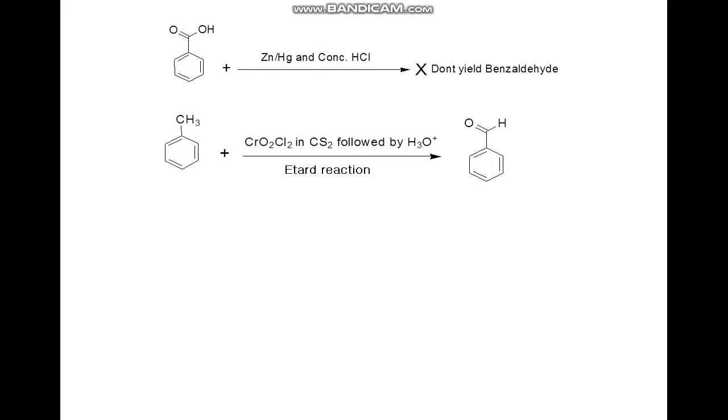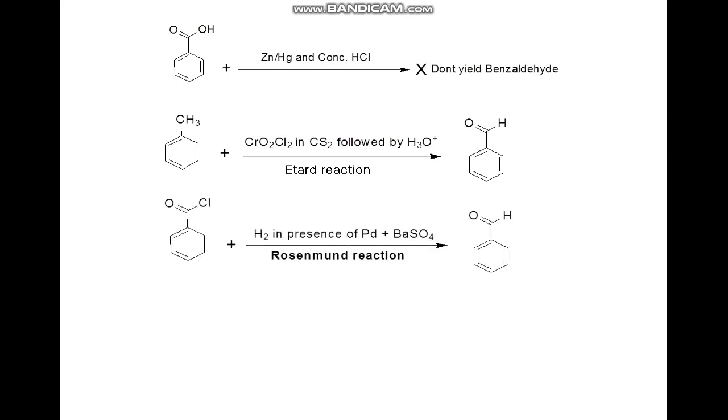Second option is the reaction of toluene, which contains a methyl group. Reaction of this toluene with chromyl chloride in presence of carbon disulfide followed by acid hydrolysis will give you benzaldehyde, and this reaction is known as the Etard reaction. This is the direct oxidation of an aromatic or heterocyclic bound methyl group to aldehyde. So this will give you benzaldehyde.